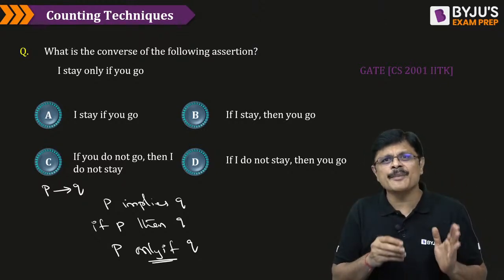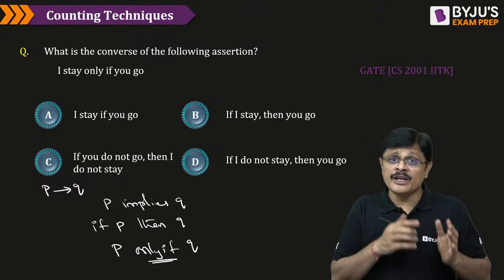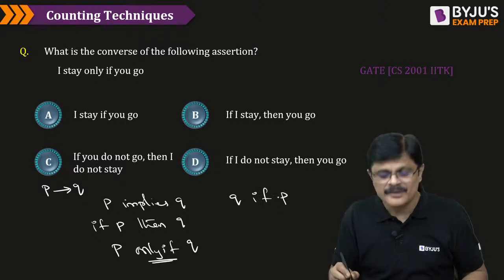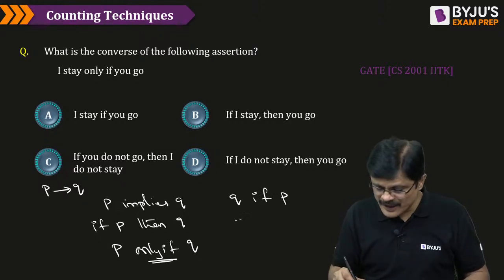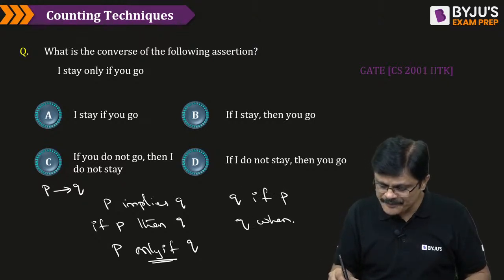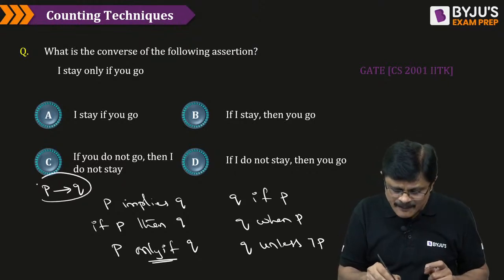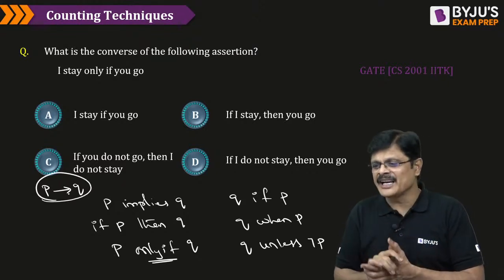An implication can be expressed like P implies Q, if P then Q, P only if Q, or you can express it as Q if P. You can express it as Q if P or Q when P, or there is one more way like Q unless negation P. These are the different ways the same implication can be expressed in the English language.